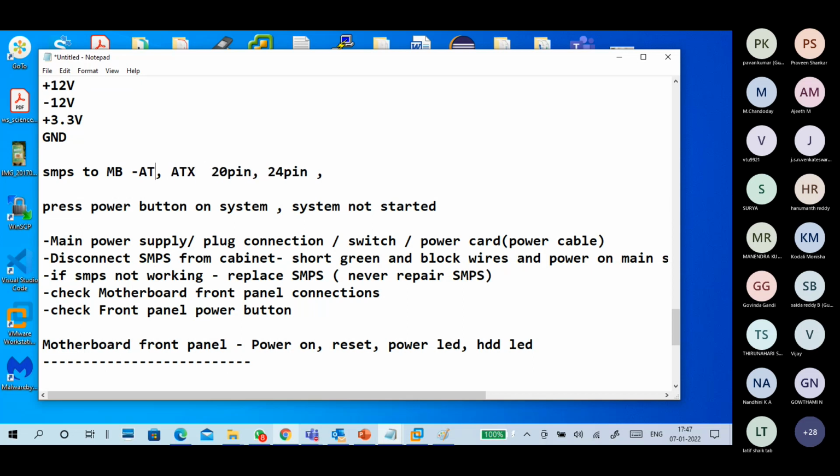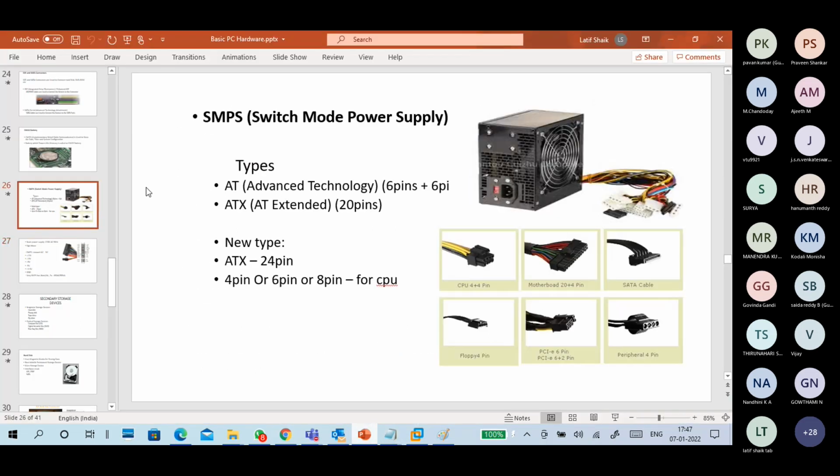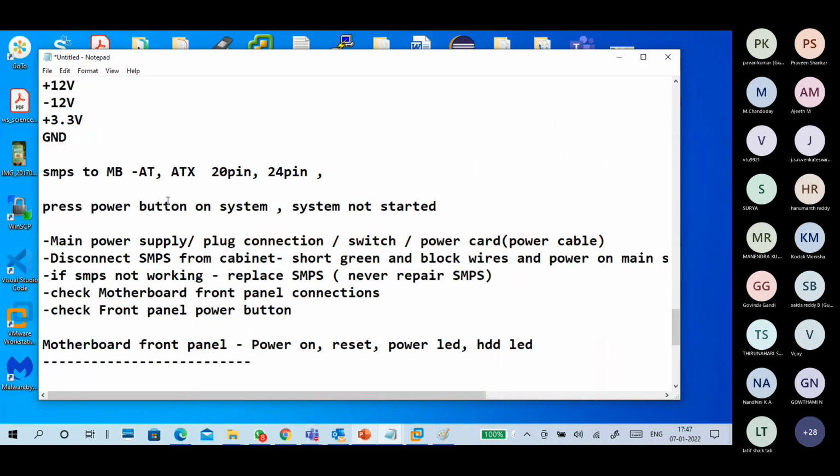In AT you will get 6 plus 6 pin connectors. 6 plus 6. Okay, this much detail is not required, but why am I telling all these things? Because no one is telling. We understand. Some are having a 24, some are having a 20 plus 4, some are having a direct 24 pin to the motherboard. Next one is 4 pin, 6 pin, 8 pin kind of stuff, which is the extra power supply for the CPU.